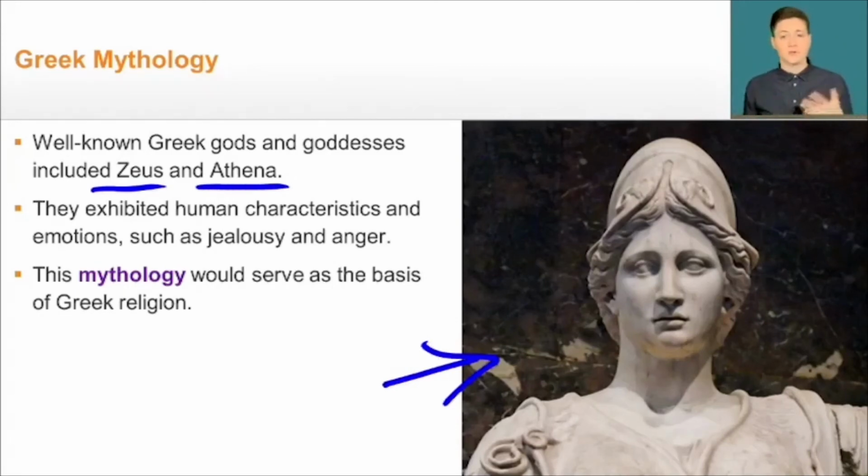The gods were personified like humans. They exhibited human characteristics and emotions such as jealousy and anger, love, things like that. And the mythology would really serve as the basis for Greek religion. So it's quite important at this time period. We're going to give you a chance now to take a look at a passage from the Iliad and get to know a little bit more about what the Greeks are writing at this time period.